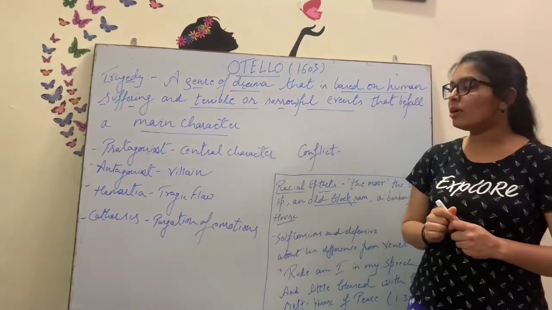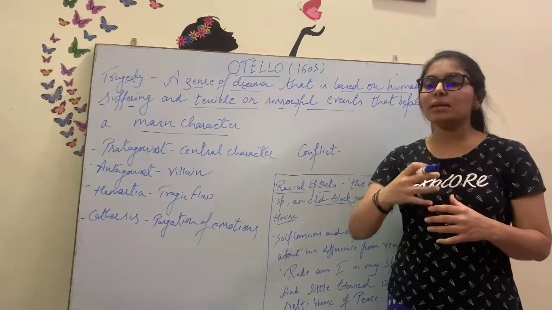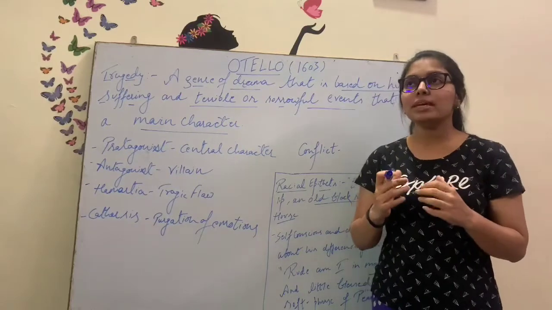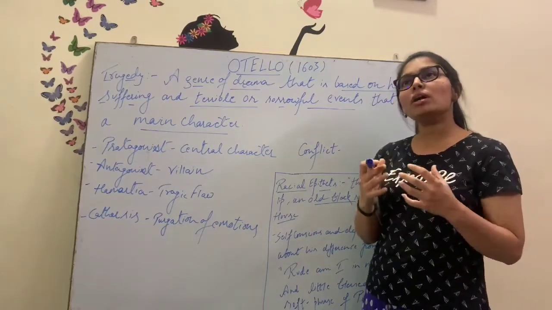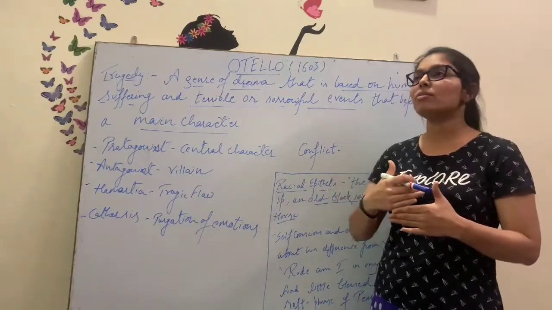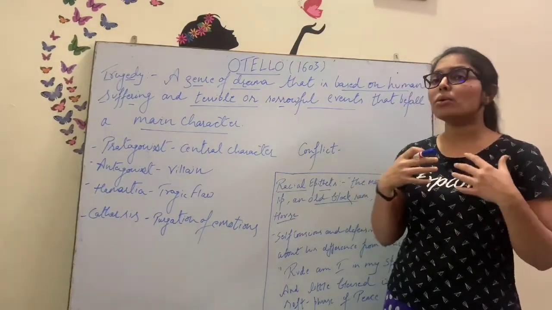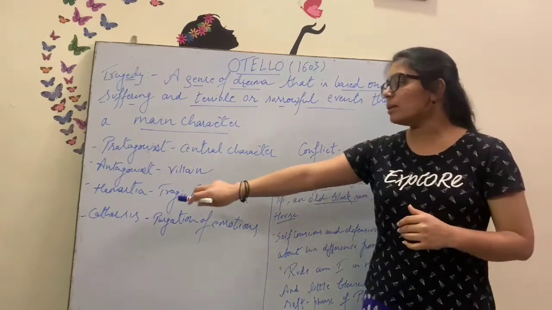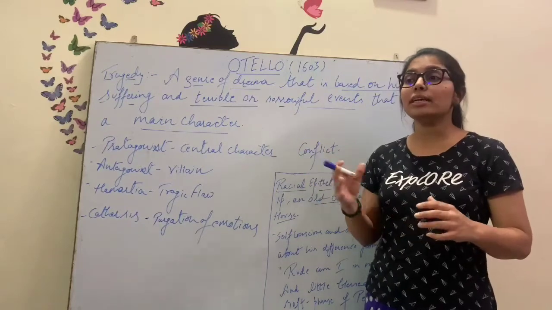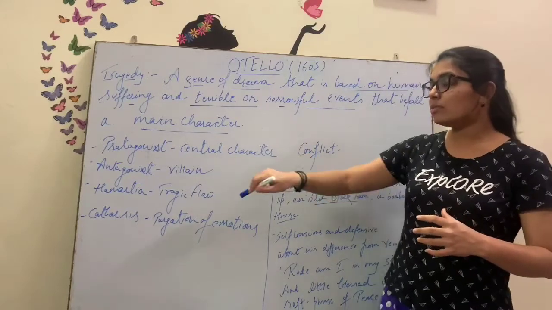Okay, Hamartia is the tragic flaw. Whenever a person faces some kind of terrible downfall in his life, there would be some mistakes of his own character, his own weaknesses, his own shortcomings, that can bring catastrophe upon his life as a form of doom and completely destroy his existence. So the hamartia, the tragic flaw in the character of Othello, is the suspicion he had of his wife Desdemona. So this was his tragic flaw.